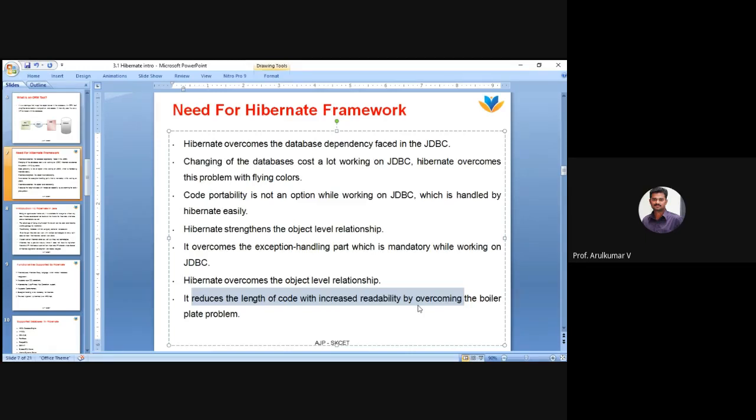If you use core language, you have to code more to complete your applications. So it reduces the length of the code with increased readability. That is the advantage of Hibernate, and the Spring framework also says like this.